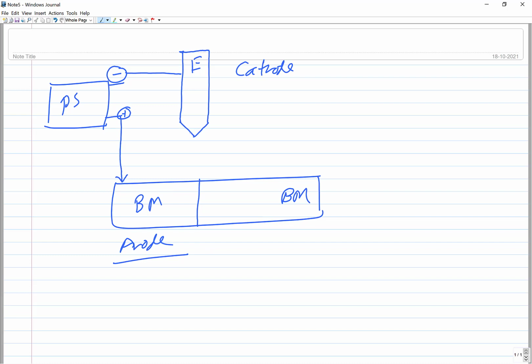Under favorable conditions, at the tip of the electrode, the electrons are emitted, and these electrons which are being emitted will be attracted towards the anode. So these electrons will be moving towards the anode.